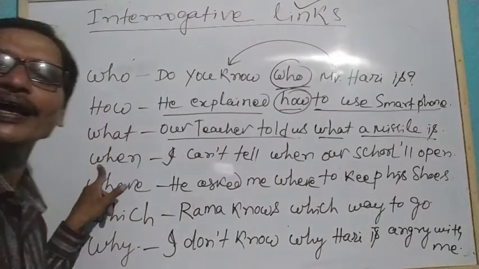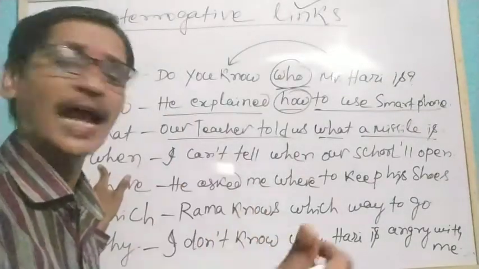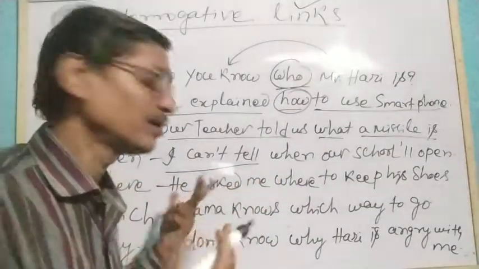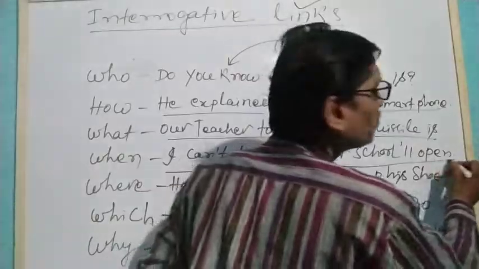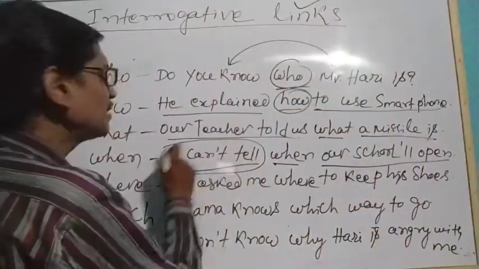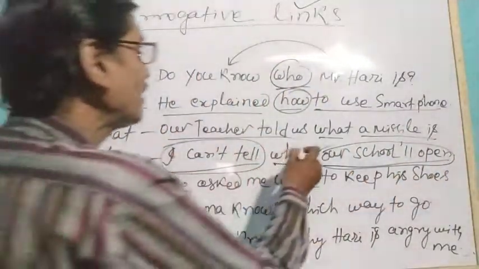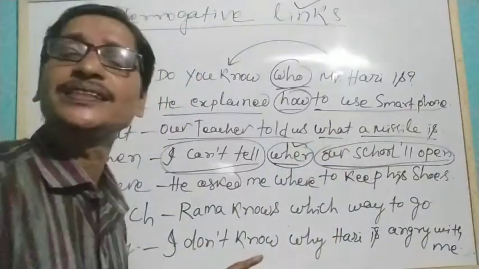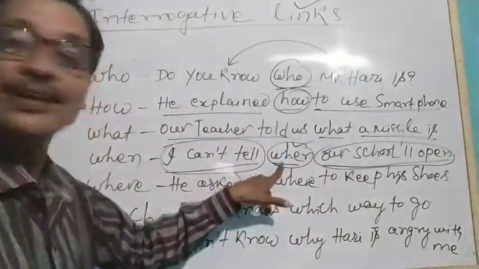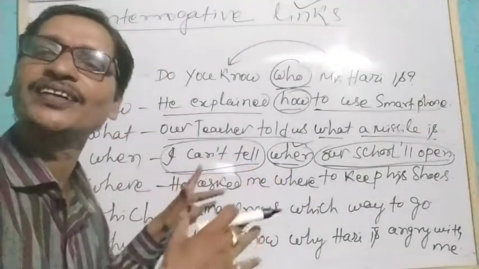Similarly, when we mean to ask about the time, this is in the sense of time. So I can't tell when our school will open. I can't tell is one phrase. Similarly, our school will open is another phrase, and both are connected by using when, which is asking about the time. We are asking about the time, but here it is functioning as a link in the sense of time, therefore it is an interrogative link.